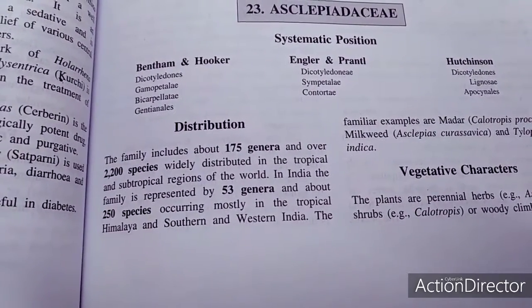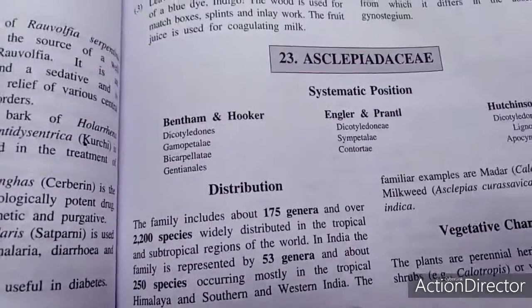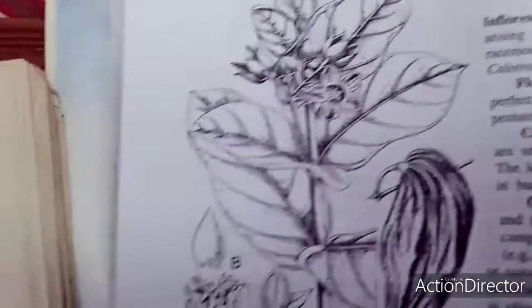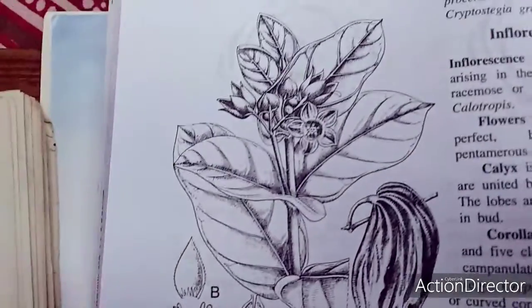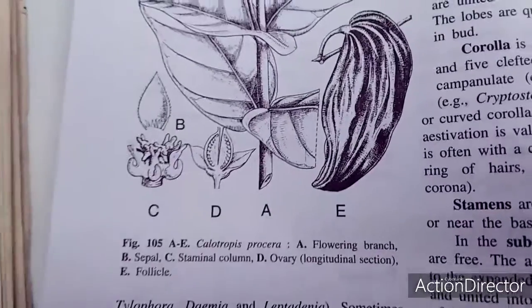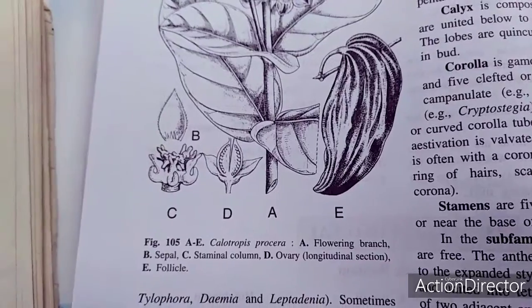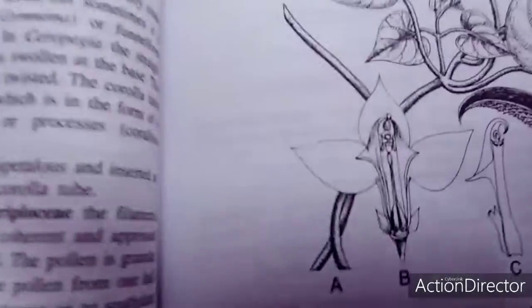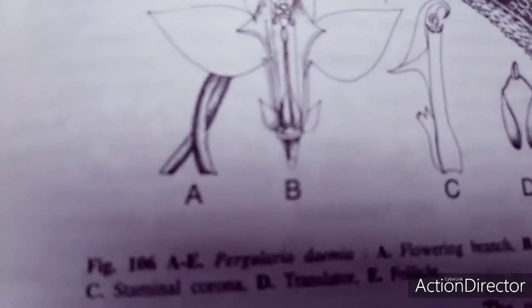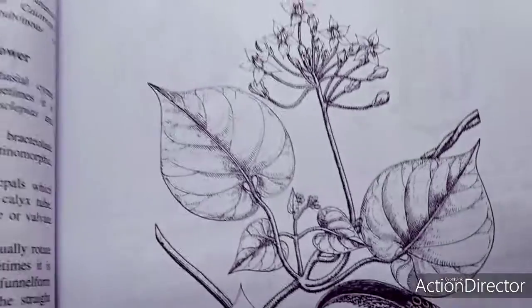The vegetative characteristics as well as the floral structures may be seen. In this case, this is Calotropis procera, which you can find in your diagram. This shows the flowering branch, sepals, staminal column, ovary, and follicles. Another one is Periploca or Pergularia, which also belongs to this family.